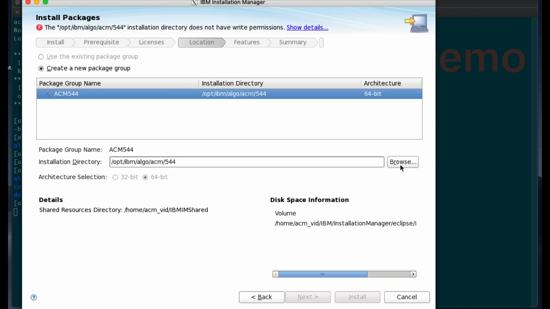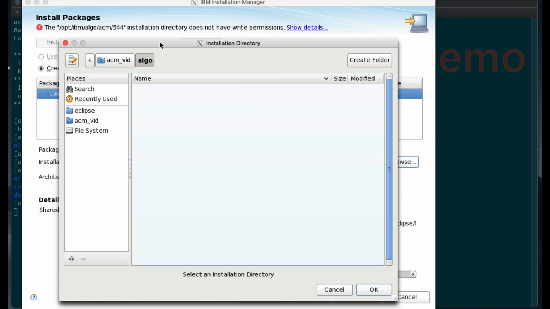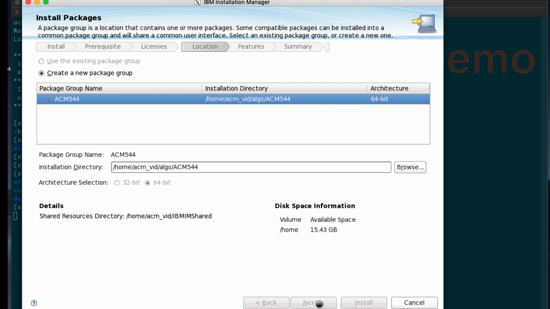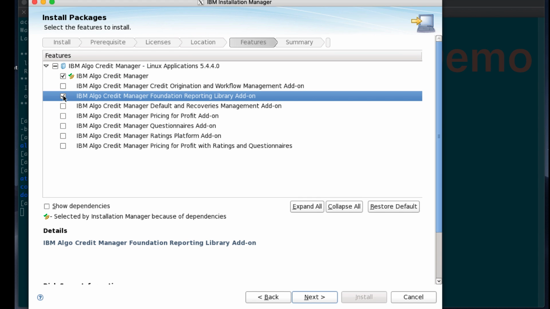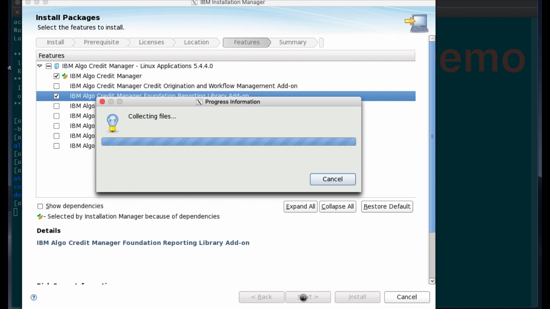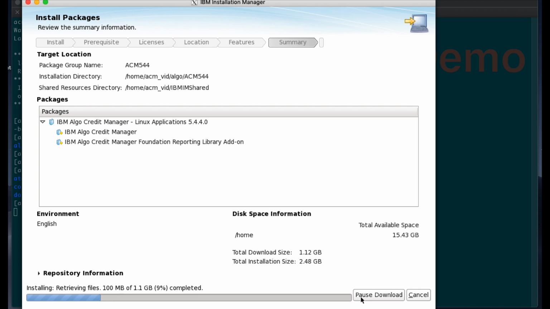So I'm just going to adjust this directory path to put it where I want it. Yeah, that's right, that's where I want it. And I think I'll just install one of these other products for purposes of the demonstration, FRL. So that's it. IIM will now install ACM, collect the files and put them under that directory tree.